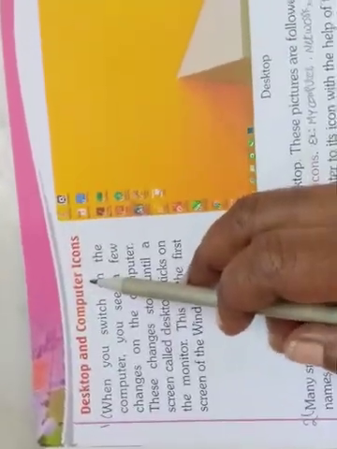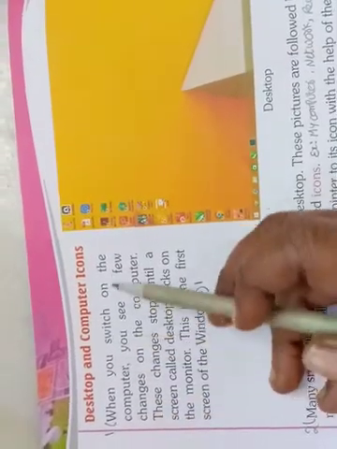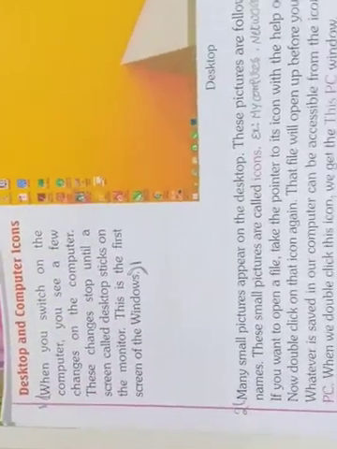Page number 20, desktop and computer icons are there, no? Down of that, when you switch on the computer is there, no? From here onwards to that full paragraph up to Windows. This is the first question answer.